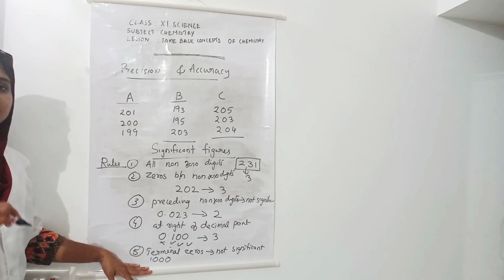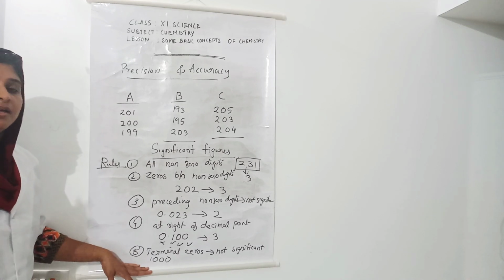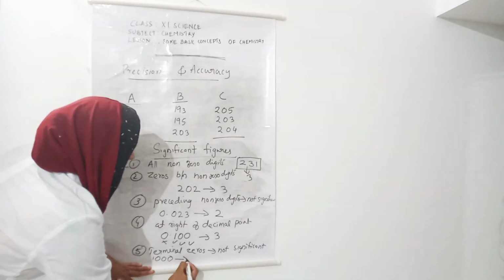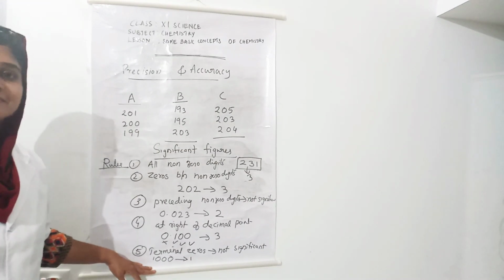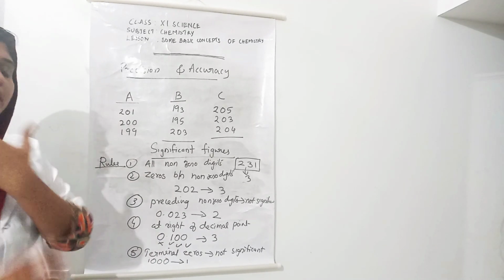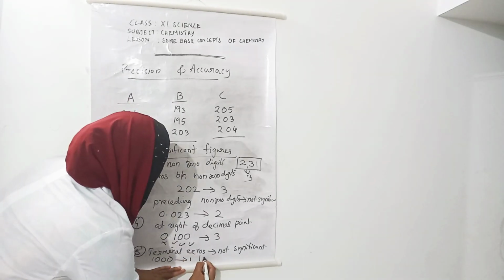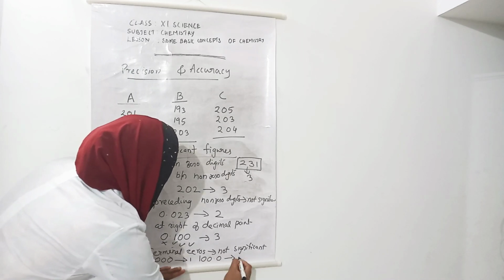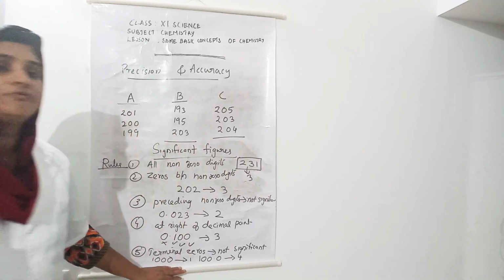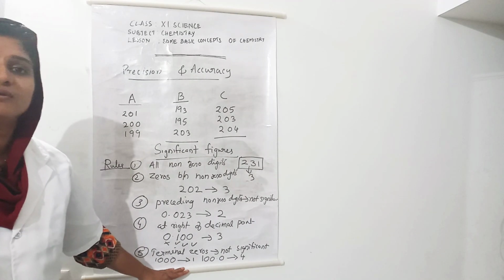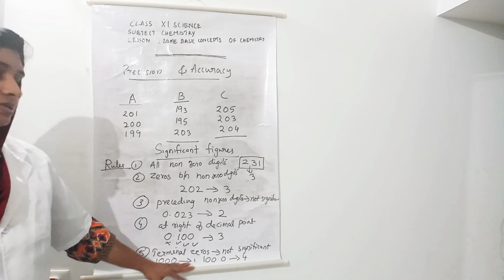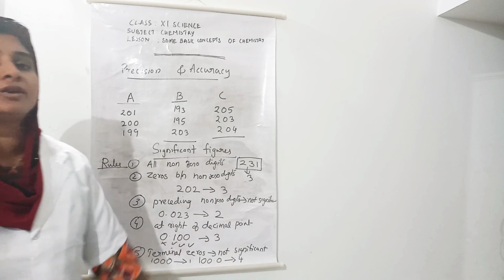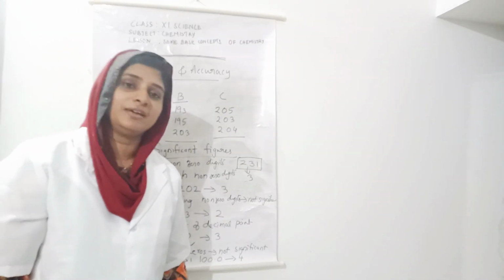All the zeros are terminal zeros with no decimal point, so the number of significant figures in this case is only 1. Right? But the same number written as 100.0, then you know the number of significant figures comes as 4. Right? This is sometimes unbelievable for you, but this is the method of counting significant figures. Okay, thank you all.